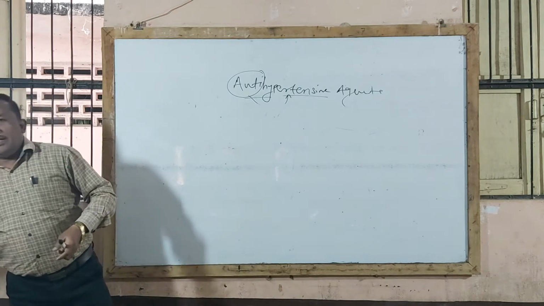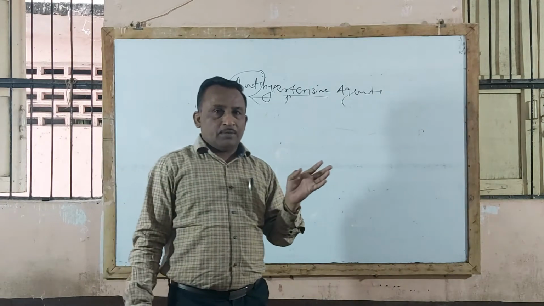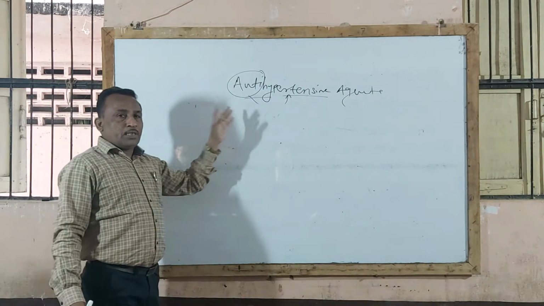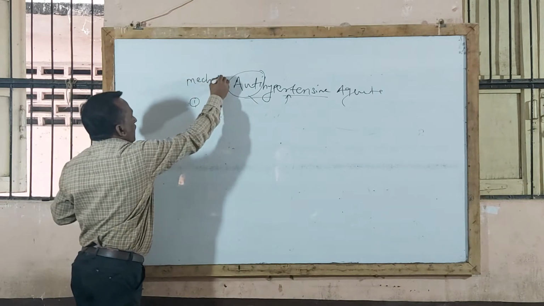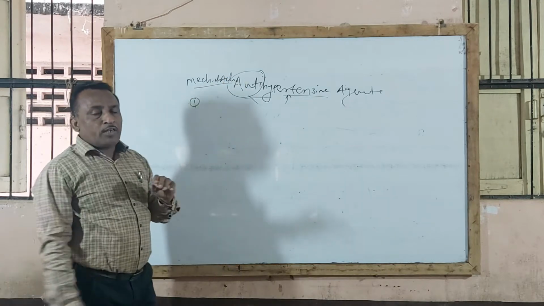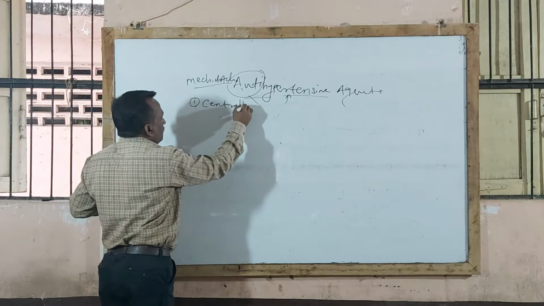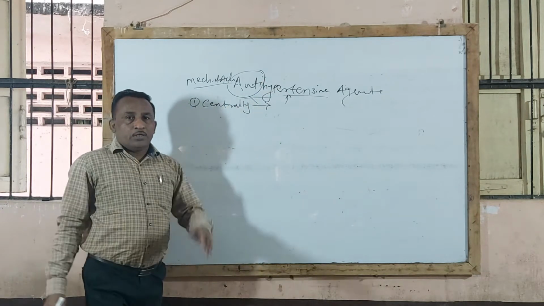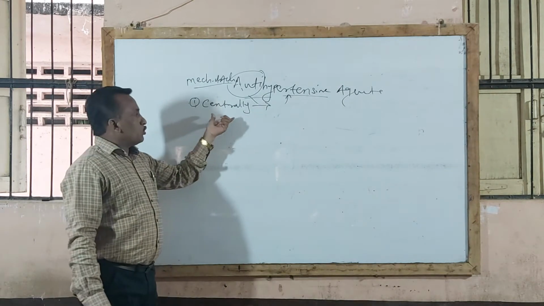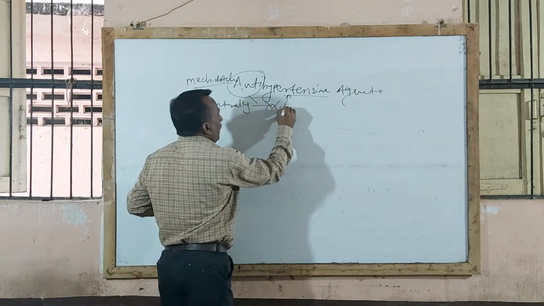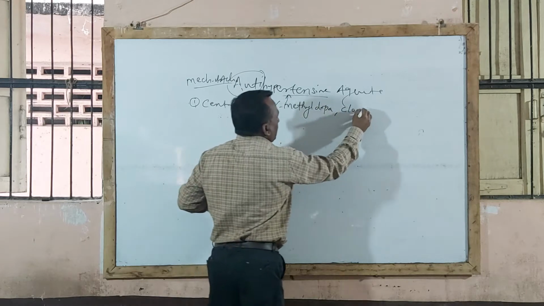Now this classification of antihypertensive agents is most important as far as your sessional and annual exams are concerned. So let us see the classification. First, these agents are classified according to mechanism of action. The first type is drugs acting centrally, that is, acting on the central nervous system to reduce abnormally elevated blood pressure to normal. Examples: alpha methyldopa and another example, clonidine.